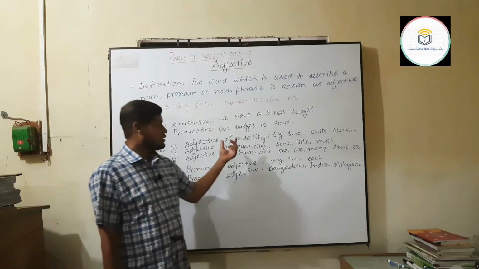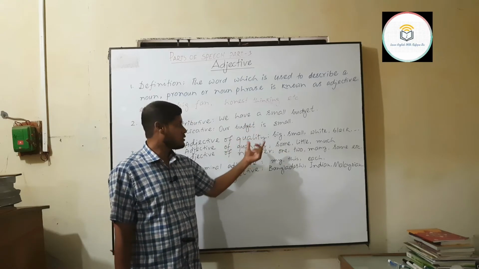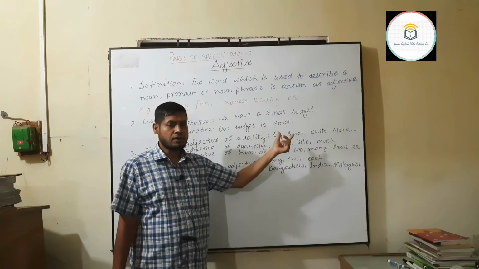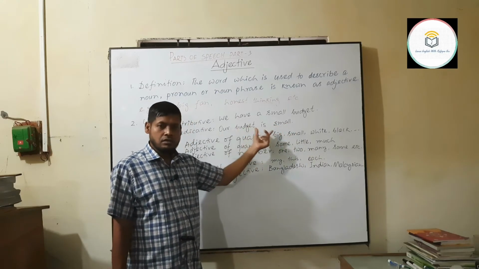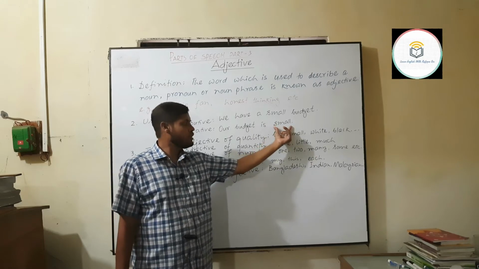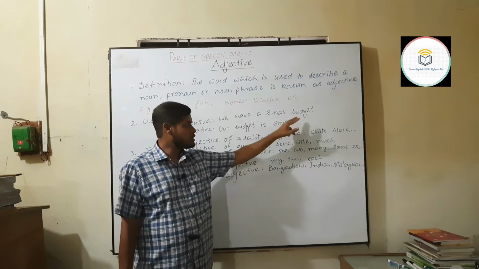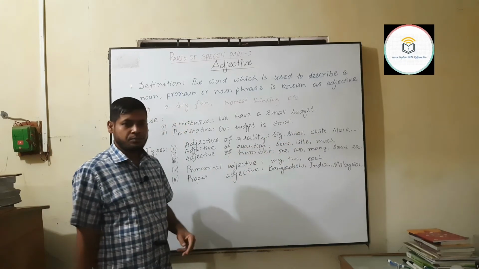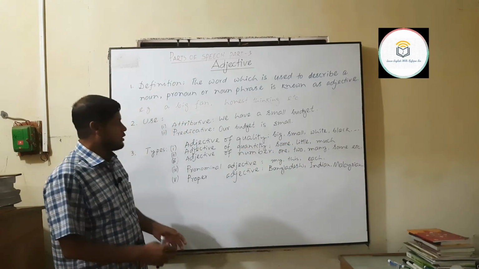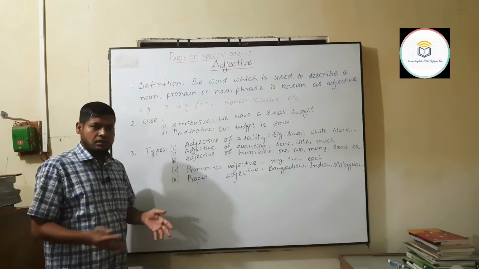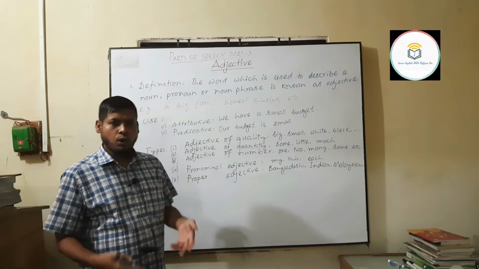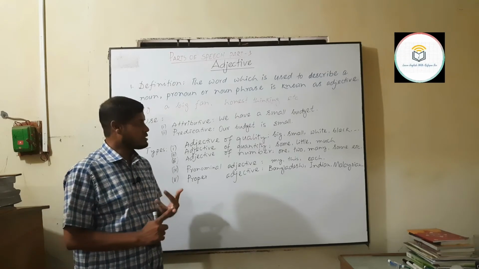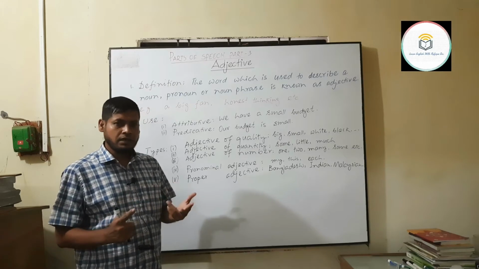But when it is predicatively used, that adjective will be used as a complement after a linking verb. Like our budget is small. Here small is independent. There is no noun immediately after it. So we call it predicative use. But wherever they are, either attributively or predicatively, their function is one, that is to modify, to qualify a noun.